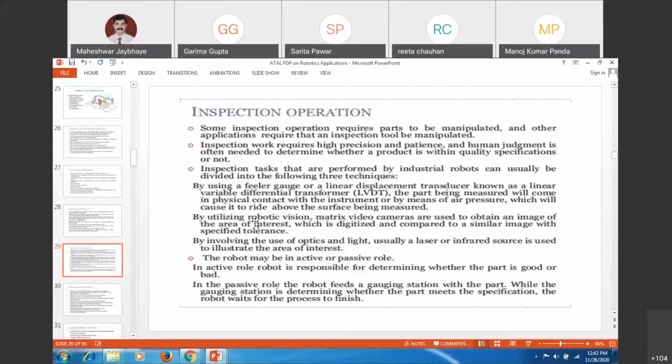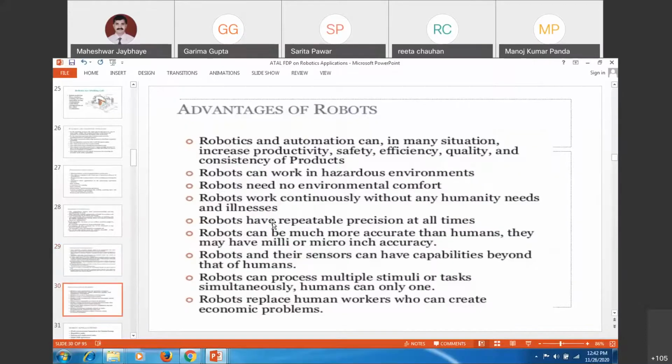Likewise, you will have different programs being put into the controller, and the controller will act upon them and do those sortings in those cases. So a lot of things remain to be discussed related to inspection applications. These are the advantages we can say robotics and automation mainly provide: increasing productivity, safety, efficiency,